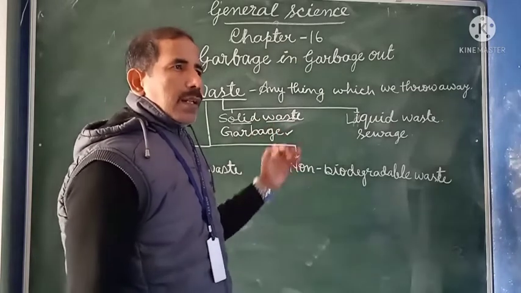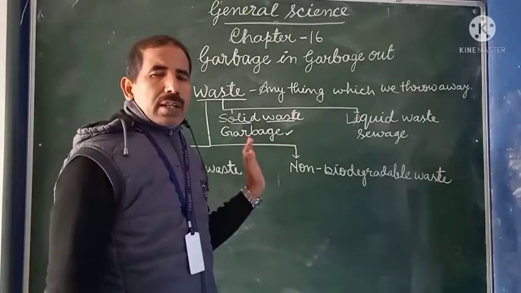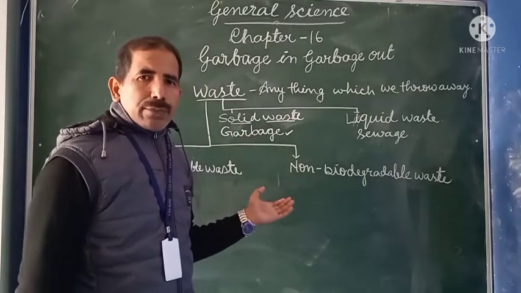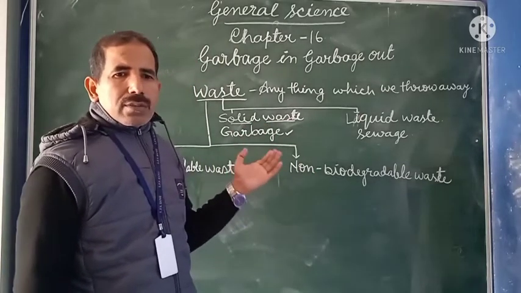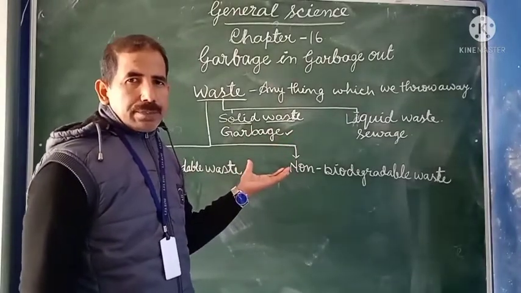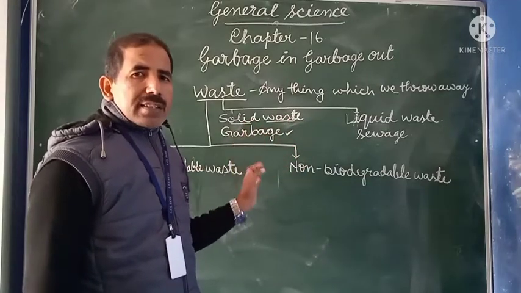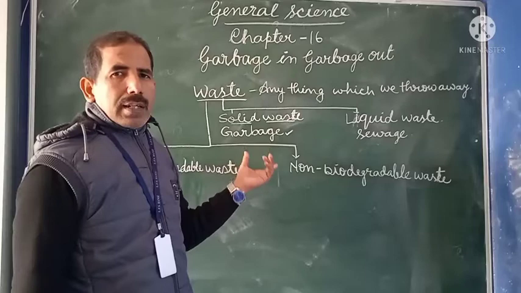For example, the leaves of trees that fall in our backyard are also a type of solid waste. Human excreta is also solid waste. So all waste in solid state is called garbage.